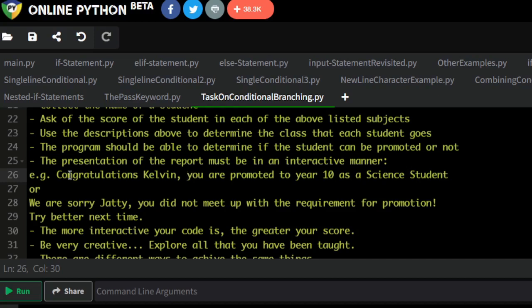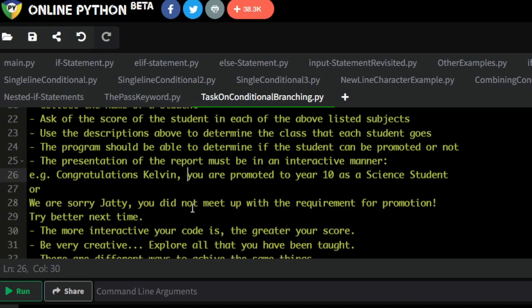Okay, as far as this case is concerned, let your program, your code, be able to capture all possibilities, and put all of those things into consideration in your code and in your presentation. Or you can put, if the person fails, you say, we are sorry, Jati, you did not meet up with the requirement for promotion.